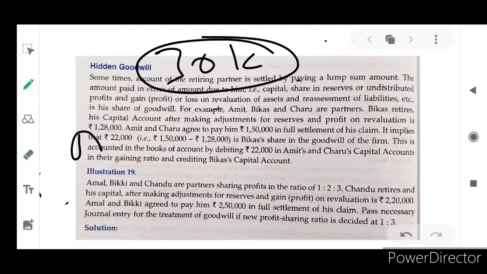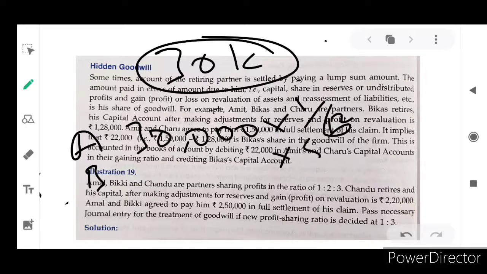Amal's capital account debit and Bicky's capital account debit. For Amal, it is 30,000 into the gaining ratio. 1 by 12 means 1:5, so we can take 1 by 6 and 5 by 6, because we have calculated that the gaining ratio is 1:5.